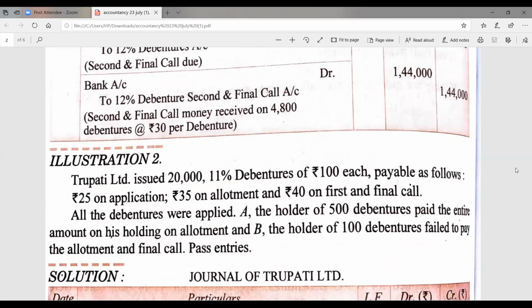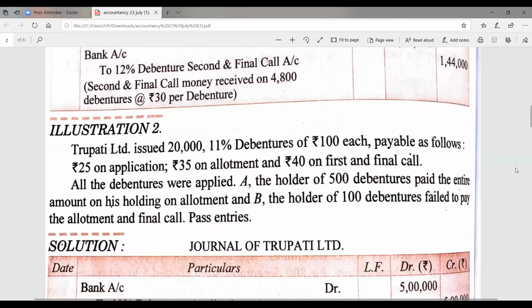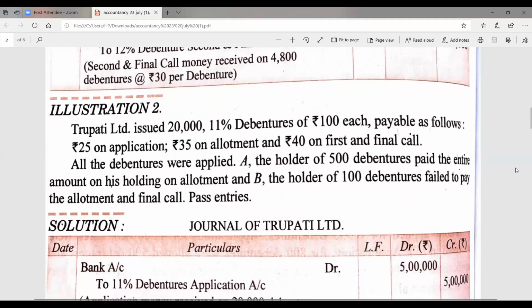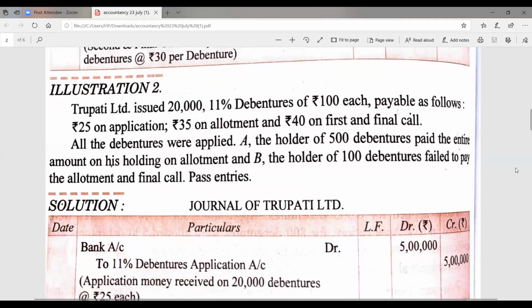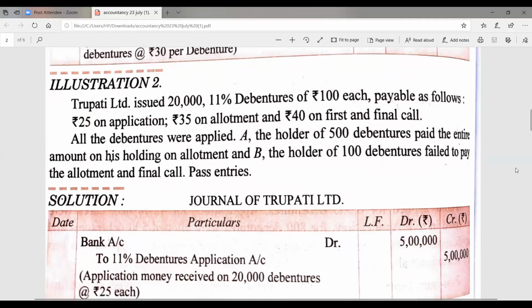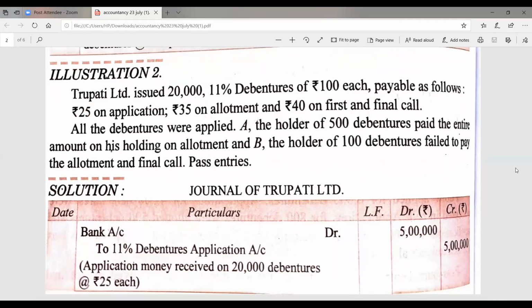Tirupati Limited issued 20,000 11% debentures of 100 each, payable as follows: rupees 25 on application, 35 on allotment, 40 on first and final call. All the debentures were applied. A, the holder of 500 debentures, paid the entire amount along with allotment. B, the holder of 100 debentures, failed to pay the allotment and final call. Pass the necessary journal entry.